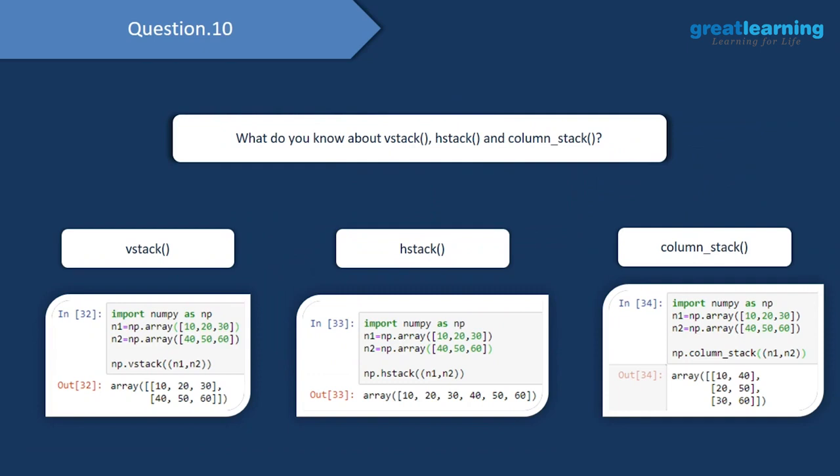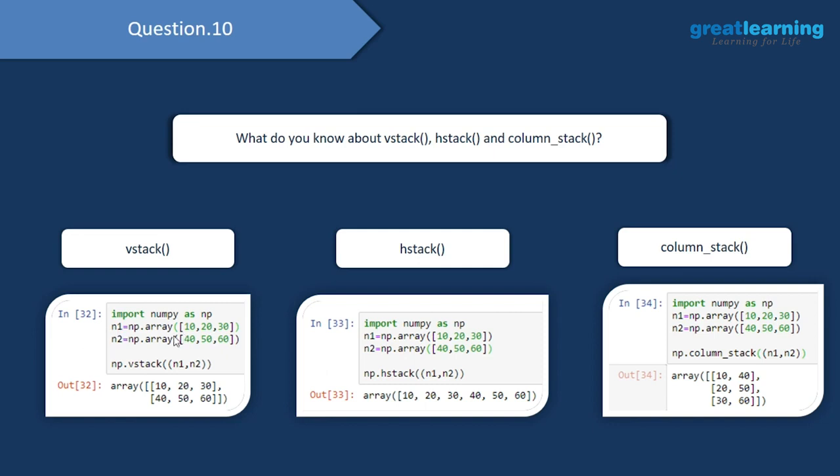Next up, we have a question where we are supposed to know what is vstack, hstack and column stack. So these different methods are part of the NumPy library again, and these would help us to stack two NumPy arrays with each other. Let's start off with the first method, which is vstack, and with the help of vstack, as the name states, we can stack one NumPy array on top of another NumPy array. So here we are starting off by creating two NumPy arrays. In n1, we are storing the values 10, 20 and 30.